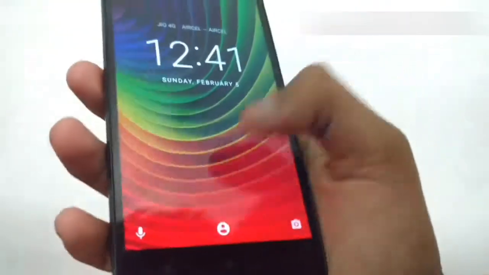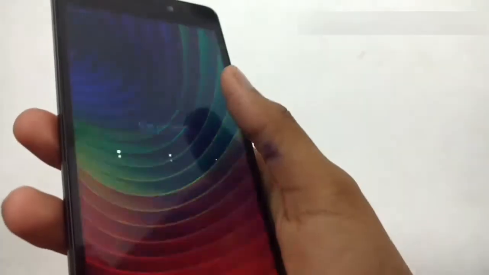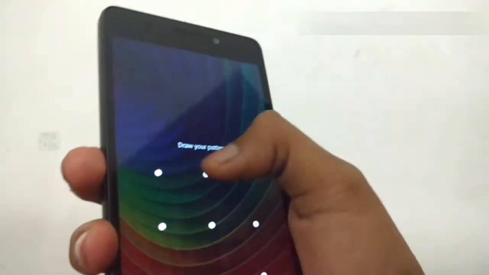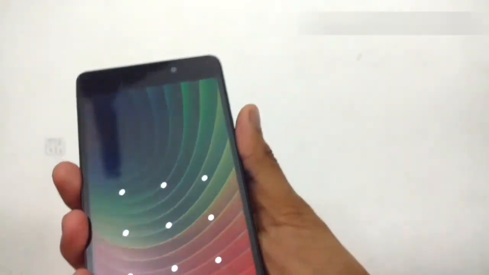So let me show. It is my device, and as you can see, it is locked with a pattern. I can't open it without the pattern, but I have activated my trusted face. So look, there is a lock icon. Let me zoom in on that.